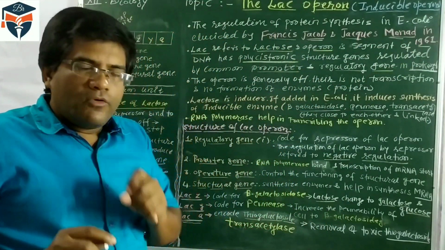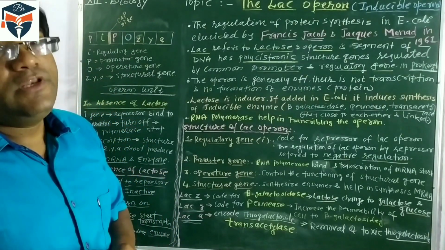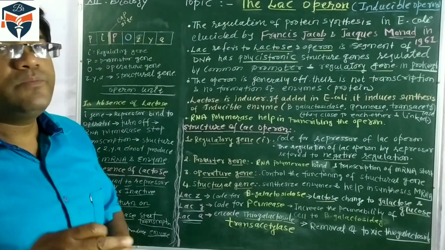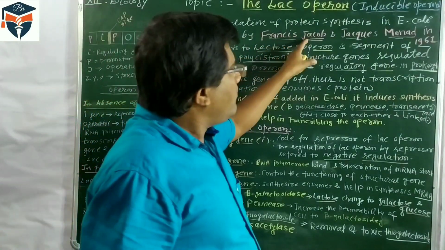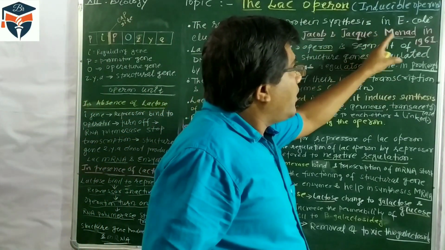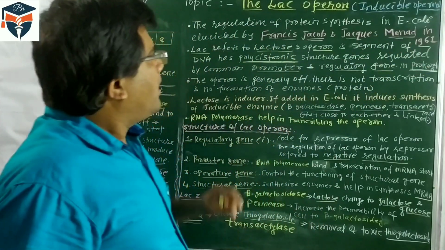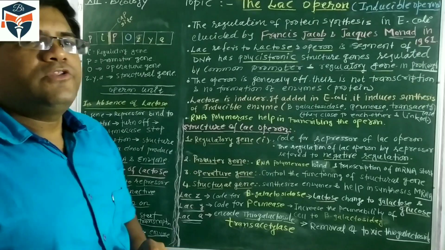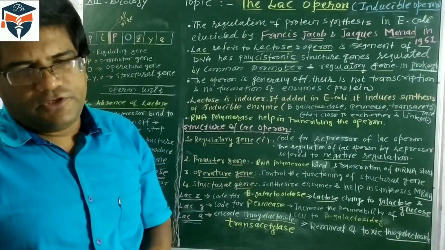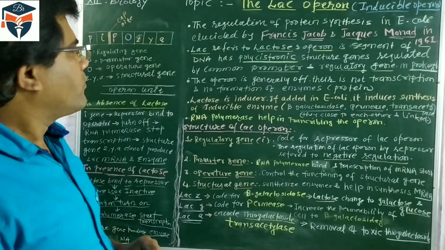The regulation of protein synthesis in E. coli, which is prokaryotic, was explained by Francis Jacob and Jacques Monod in 1961, and it is called the lac operon model. So it is the regulation of genes in prokaryotes.